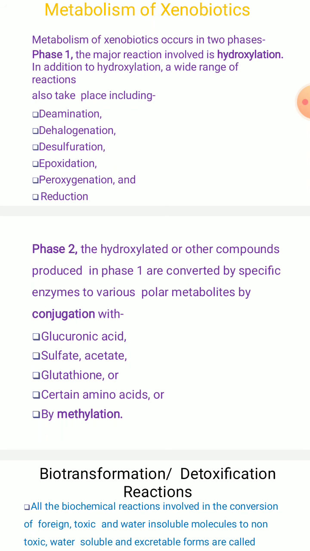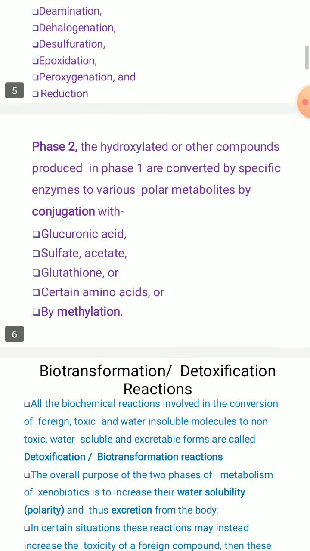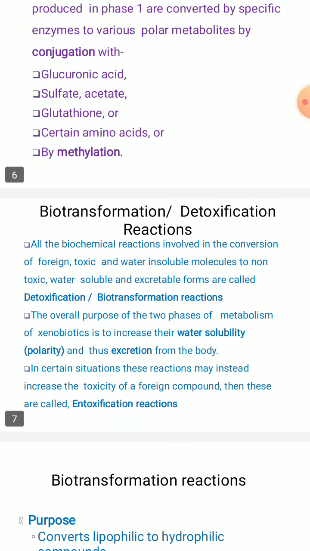So let us see how this biotransformation or the detoxification reactions occur. All these biochemical reactions are involved in the conversion of mainly the foreign toxic and water insoluble molecules. I'll repeat it once again. These are the reactions which involve the conversion of foreign toxic and water insoluble molecules to non-toxic water soluble and excretable forms, which are referred to as detoxification reactions or biotransformation reactions.